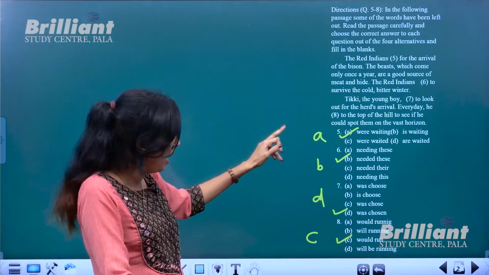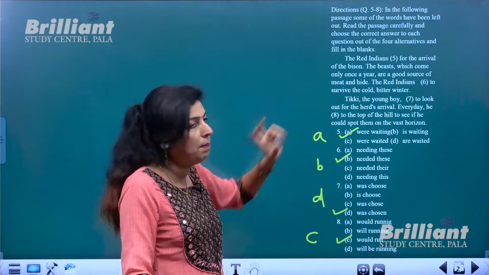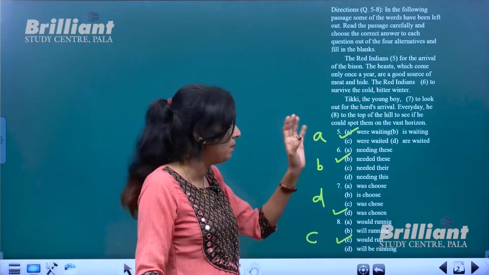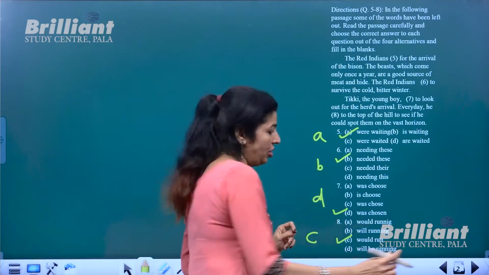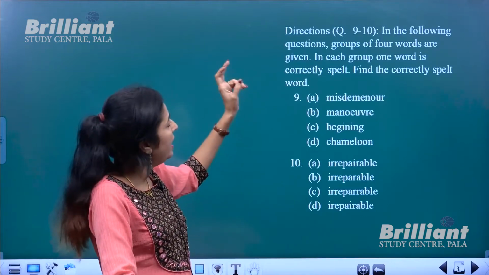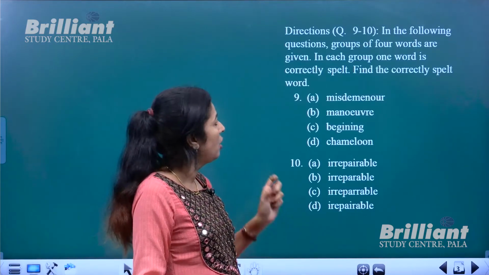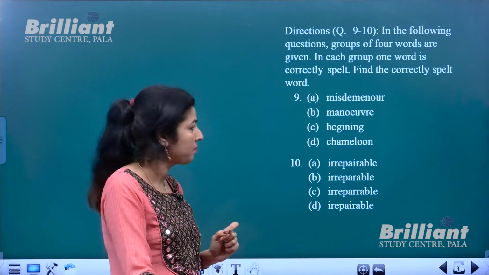Okay. So A, B, D, C. If you insert these words in the blanks, definitely you will get the passage meaningful, logical, and grammatically correct. Okay. And next, in the following questions, groups of 4 words are given.